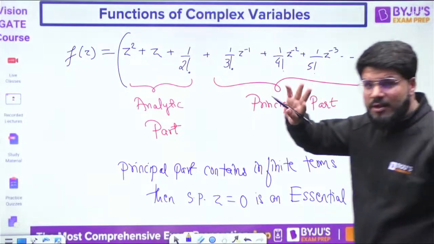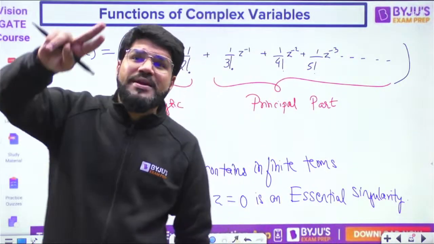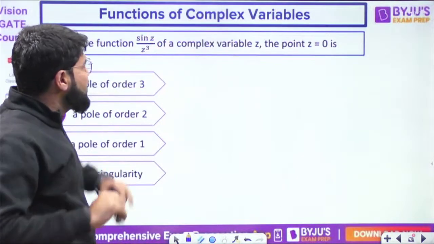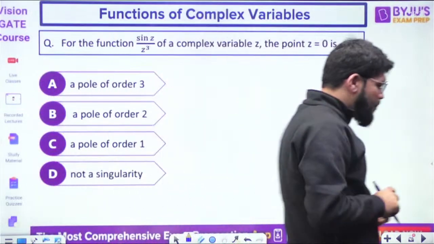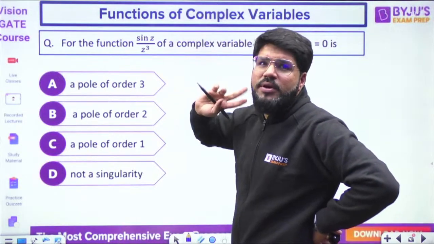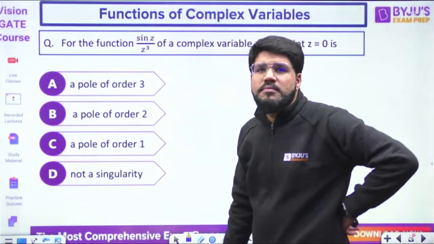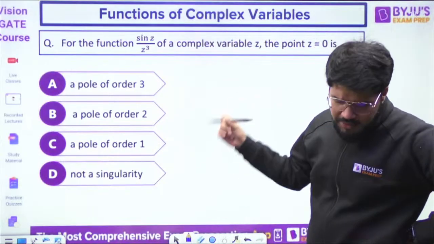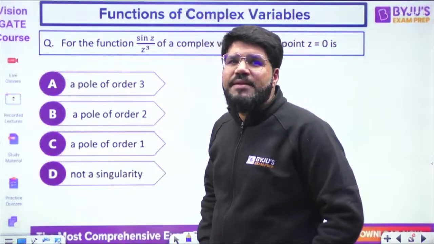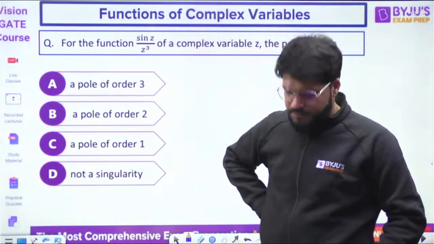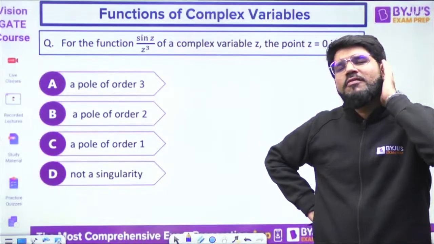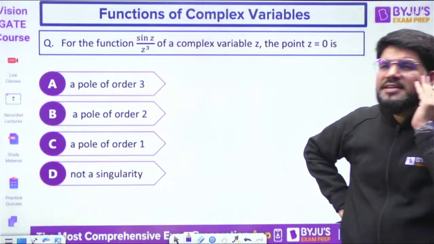Now let me take one more example here. There was one example, z power 5, where you were saying pole of fifth order. Related to it, first let's take this example. For the function sin z upon z cube, we know that z equal to 0 will be a pole. Of which order is it? Quickly tell me. It's a simple question.